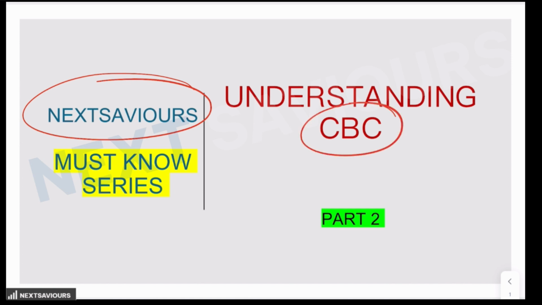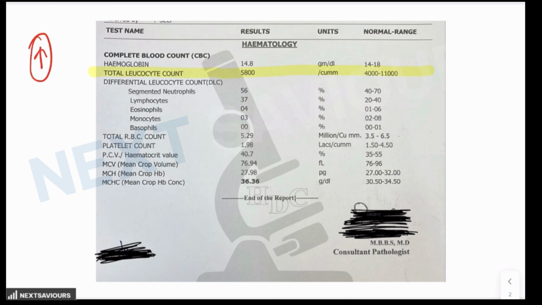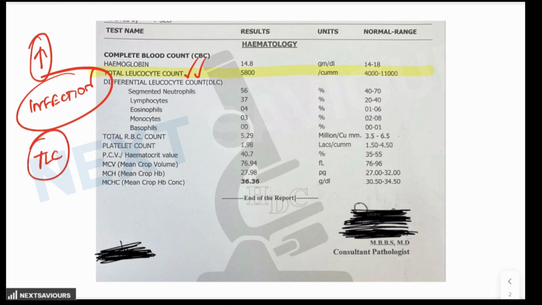Today we are going to have a discussion on CBC understanding part 2 and we'll be talking about the total leukocyte count. As a medical practitioner, whenever we see this total leukocyte count and if this TLC is found to be raised, the only thing that comes to our mind is infection. Now, obviously, it is not wrong that the majority of the time the total leukocyte count is raised in case of infection. But if you think that's all, then you are only seeing 20% of the real power of the total leukocyte count. So today we are going to talk about how TLC is not just about infections.